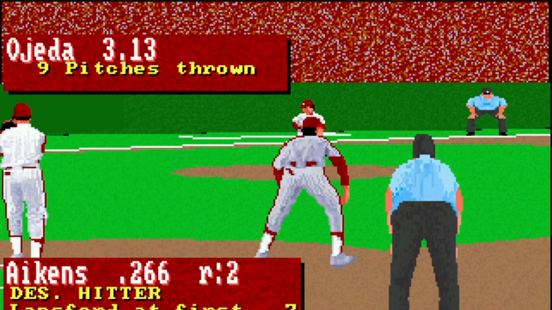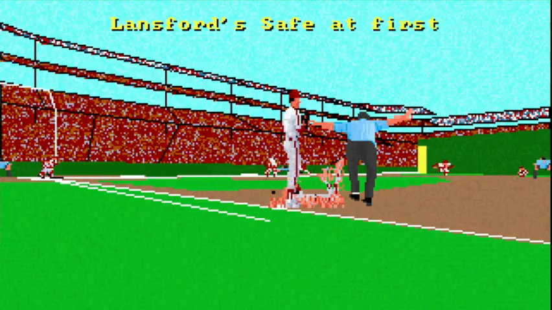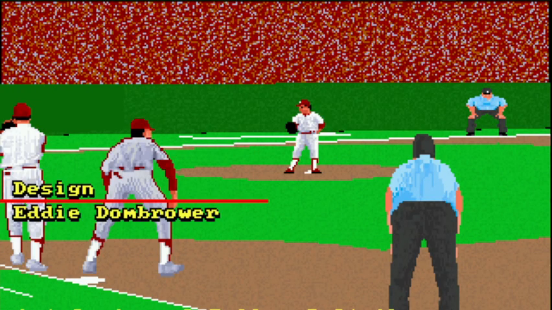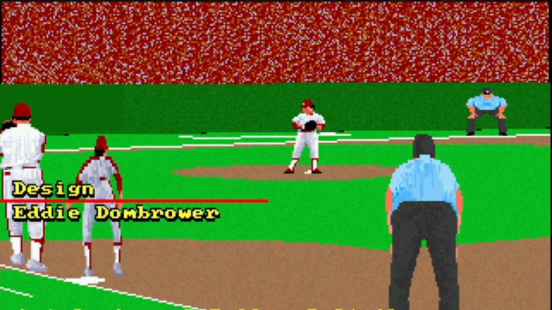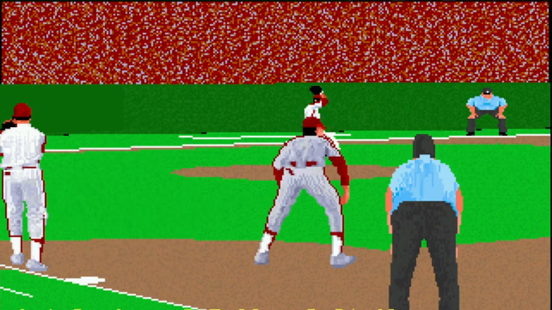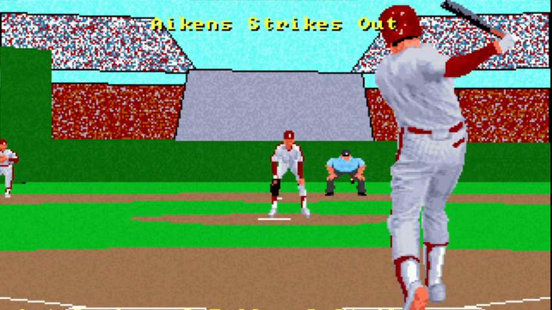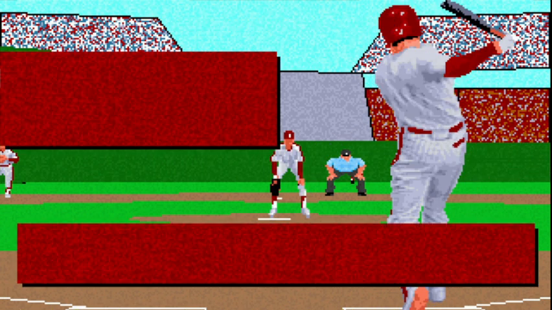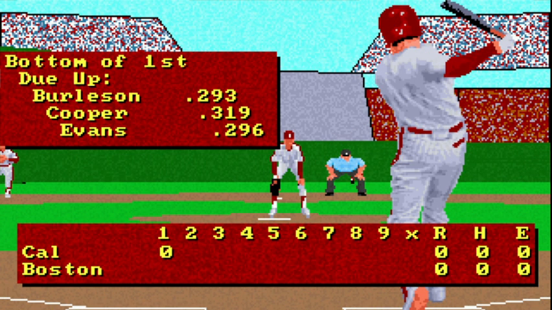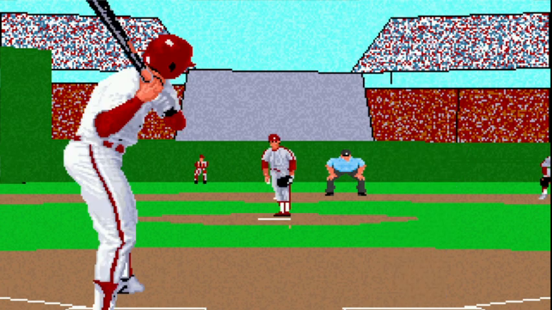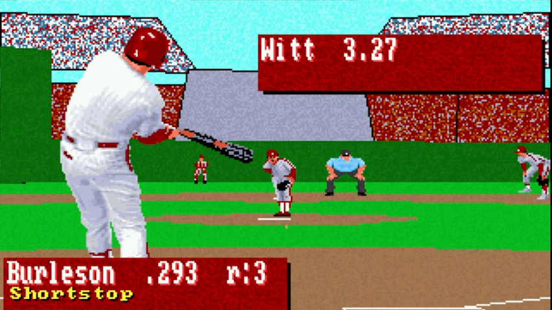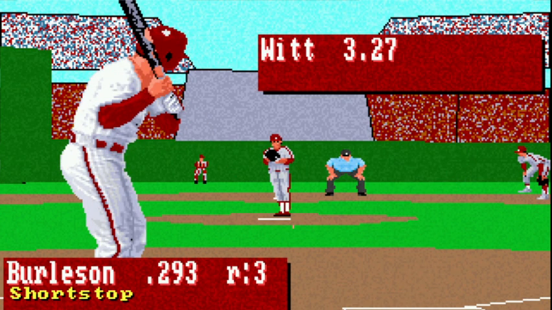Well, apparently the F10 key doubles as the mute microphone button. We're back. Lansford breaks for second. Strike three. Red Sox are due up: Burleson, Cecil Cooper, Dwight Evans. Rick the Rooster Burleson is the batter.